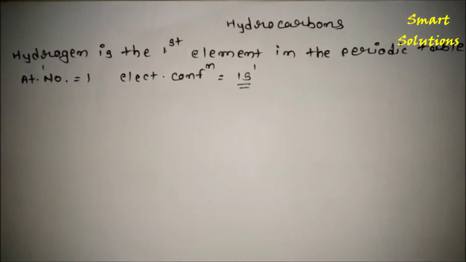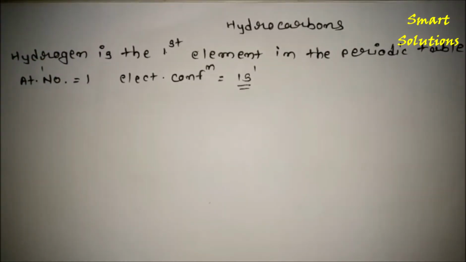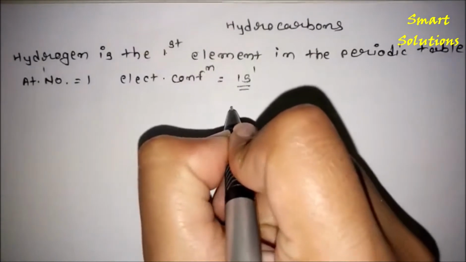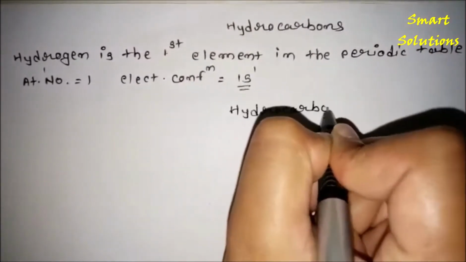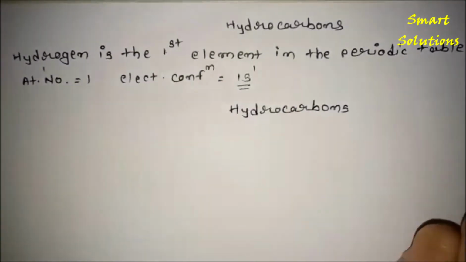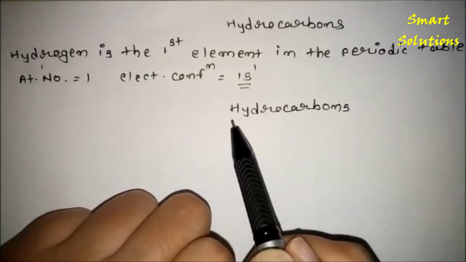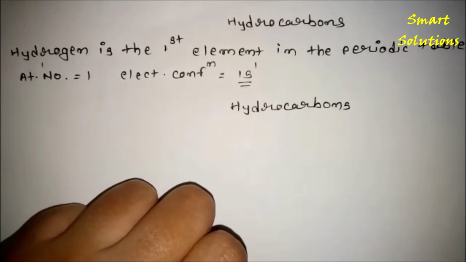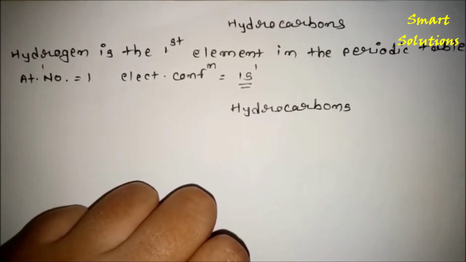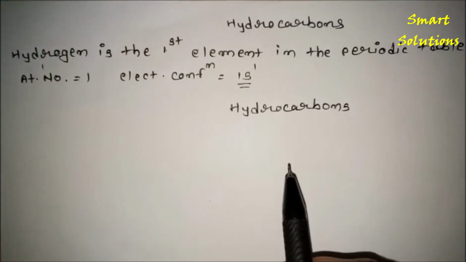So now we will see the hydrocarbons. The name itself shows what is meant by hydrocarbons. Hydro means hydrogen and carbon means carbon. So they are the simplest organic compounds which contain the elements carbon and hydrogen. These two elements are involved.